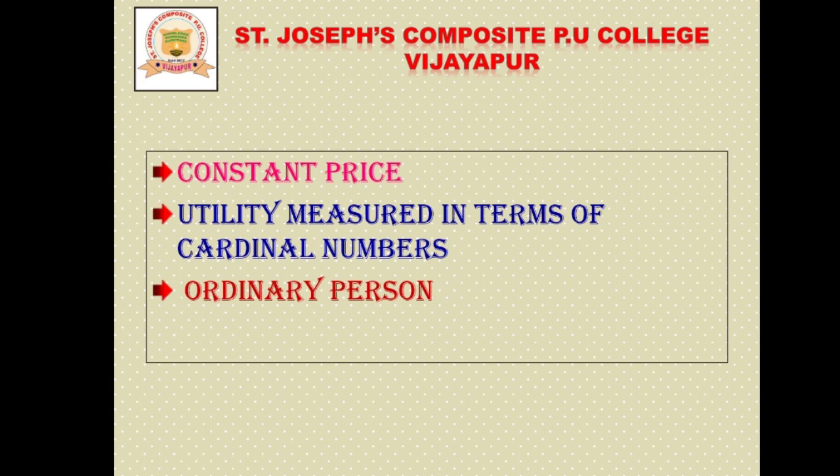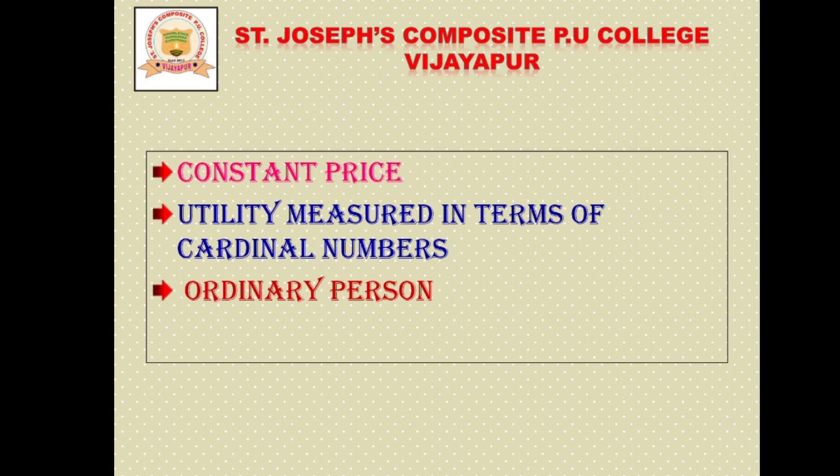Under these assumptions this law will operate, because the commodity must be of identical size. For example, for a cup of tea, for applying this law we require the same cup of tea every time, or a 1 liter bottle of water means 1 liter itself.